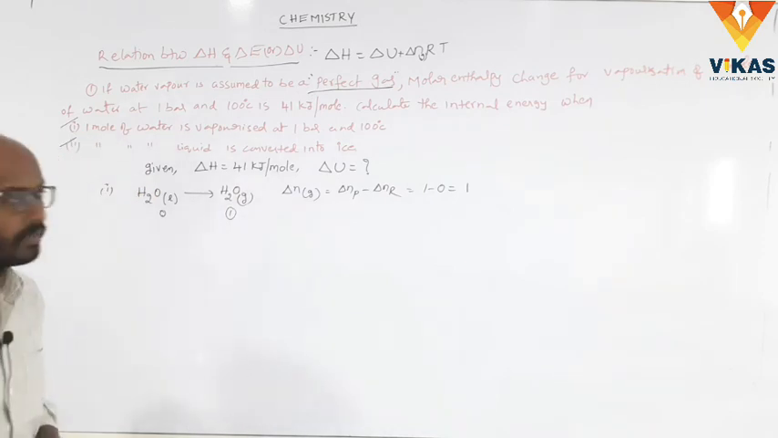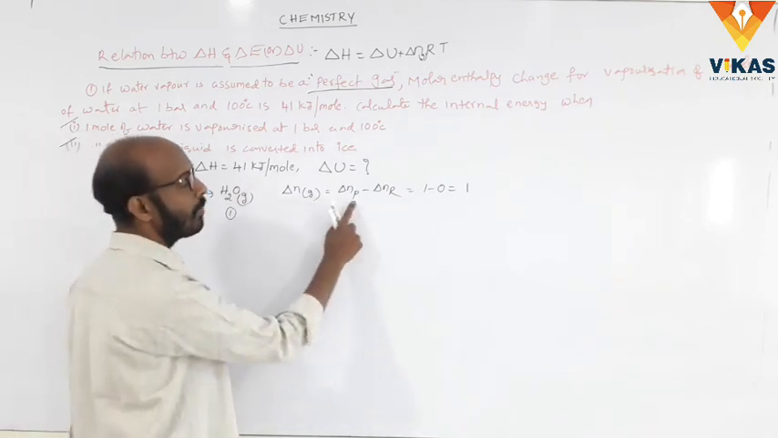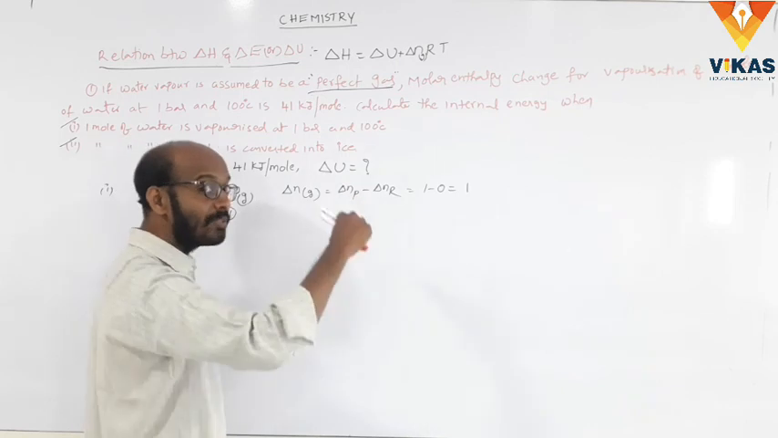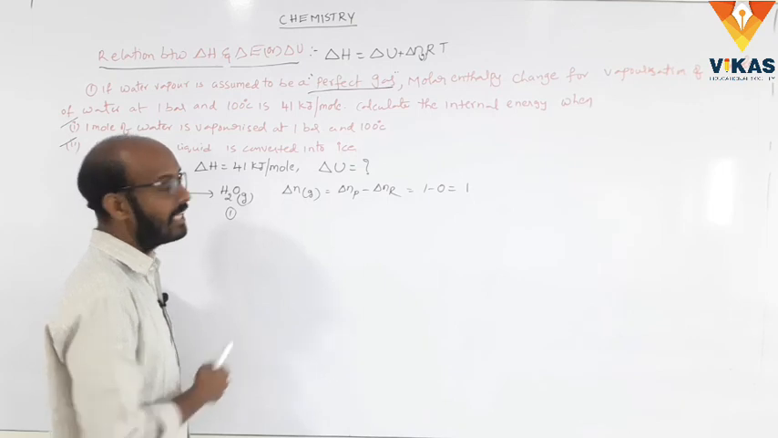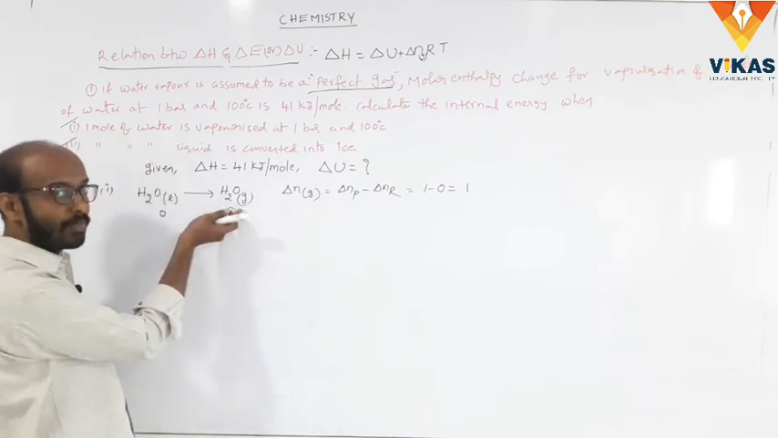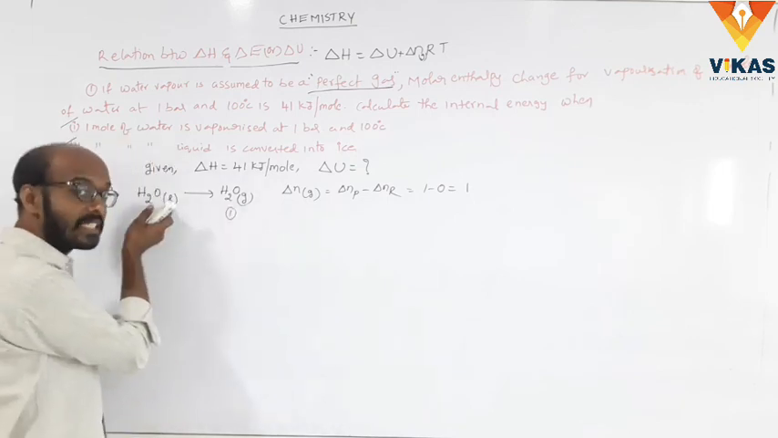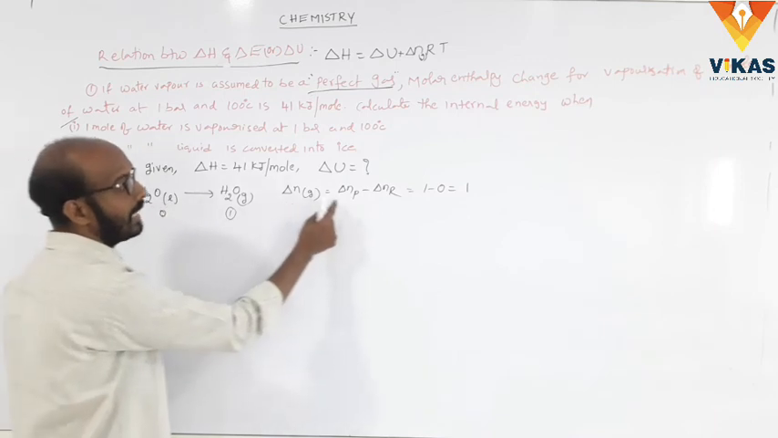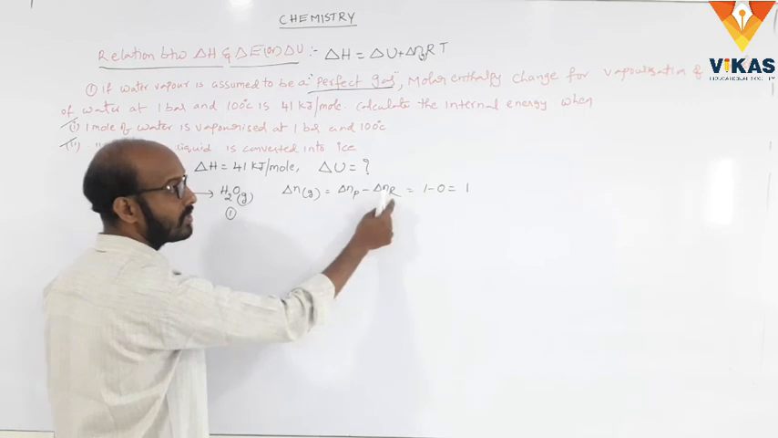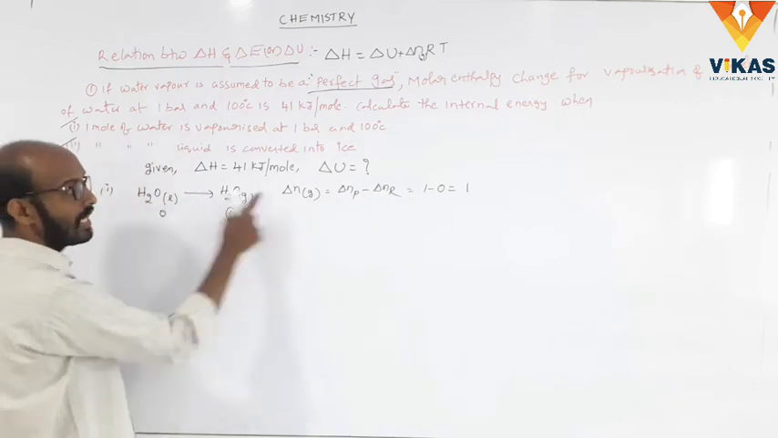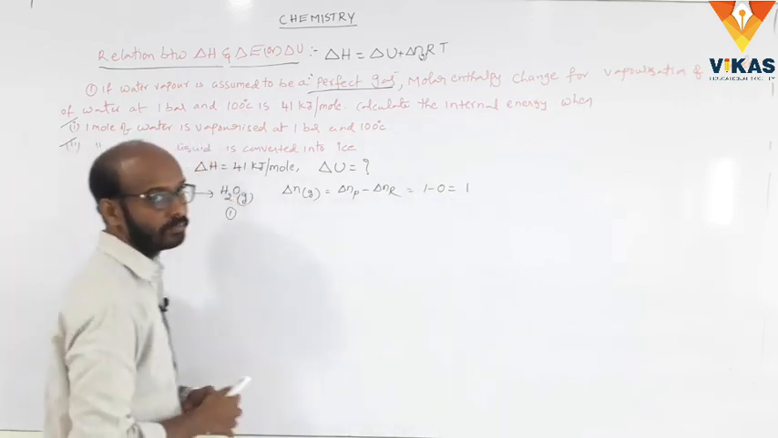Clear? So how do we get delta n? It is the number of moles of gaseous products minus the number of moles of gaseous reactants. But here only gaseous products are there; there is no gaseous reactant. So the number of moles of gaseous product is 1, and the number of moles of gaseous reactant is 0. So delta n is equal to 1.